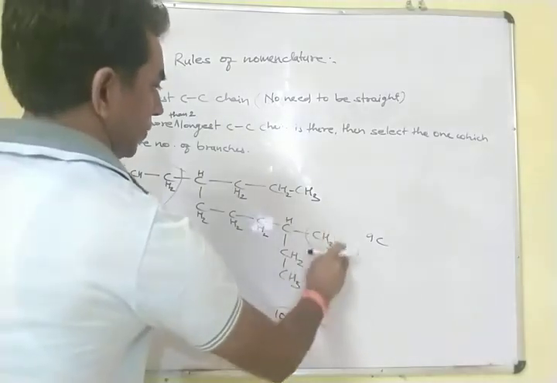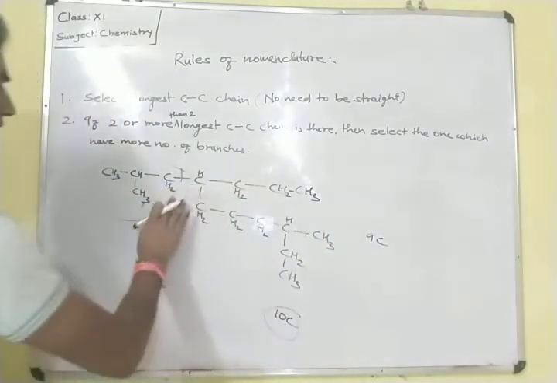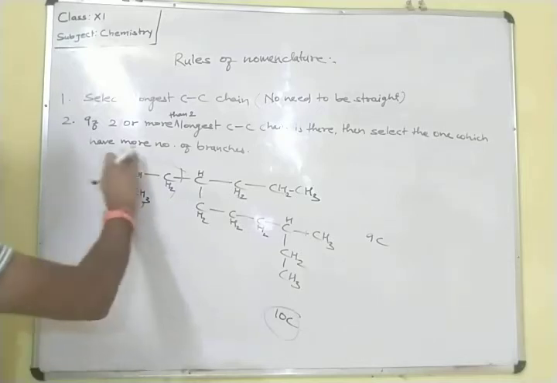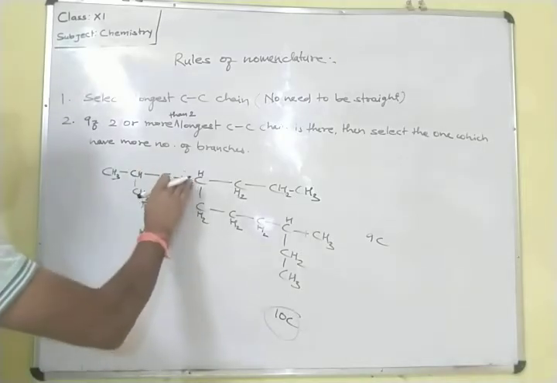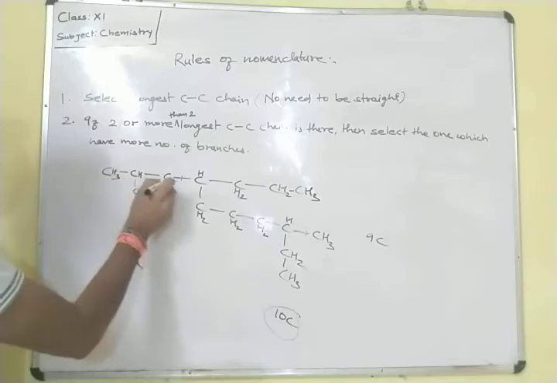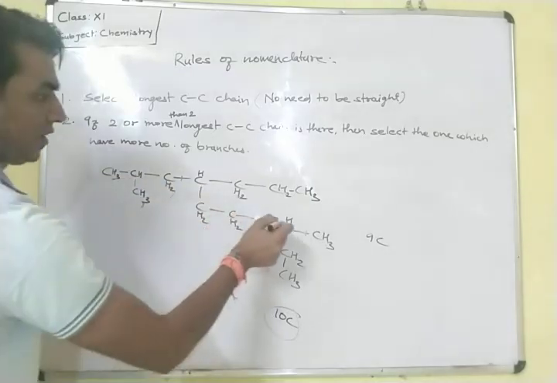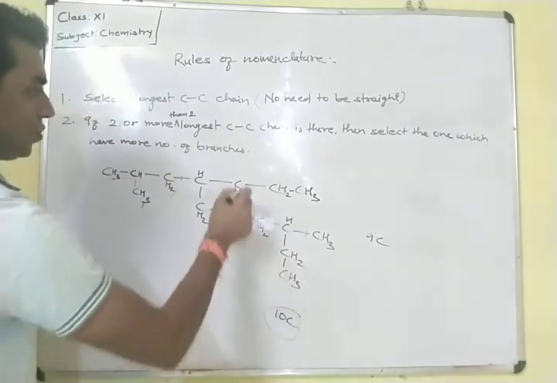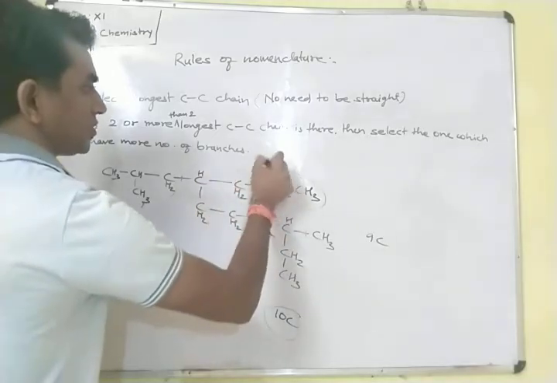Suppose we take this side as the longitudinal chain and include this side, 1, 2, 3, 4, 5, 6, 7, 8, 9, 10. So this is the first branch.